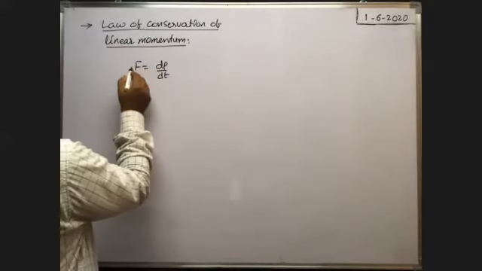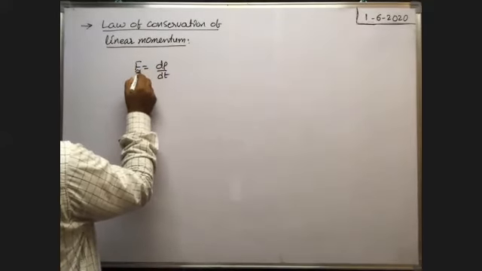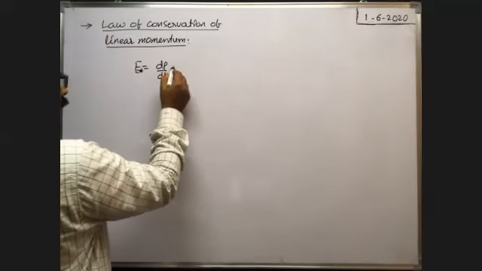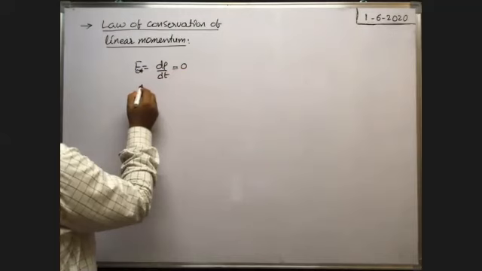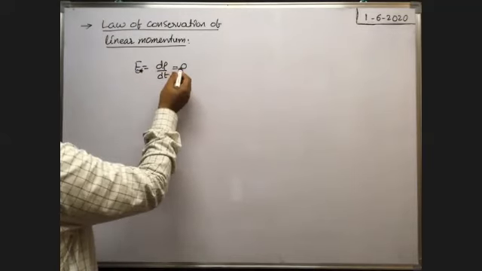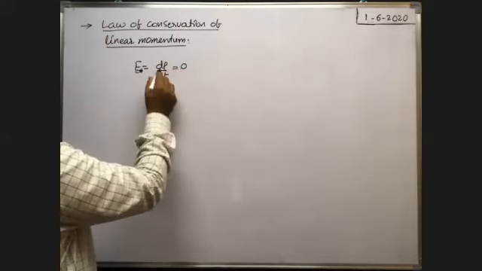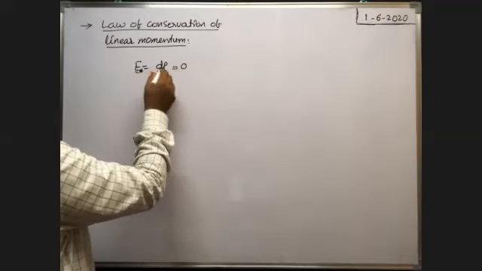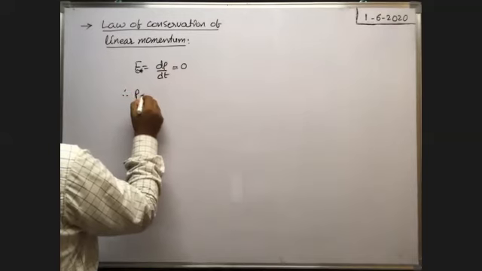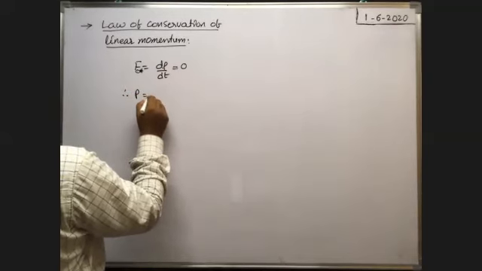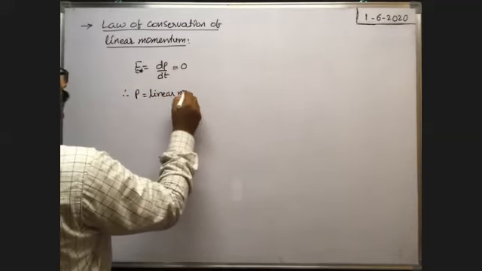So when no external force acts on the body, this net external force is equal to 0. Then dP by dt is equal to 0, or dP is equal to 0. dP equal to 0 means the change in momentum is 0, or momentum remains constant. Therefore, linear momentum remains constant.